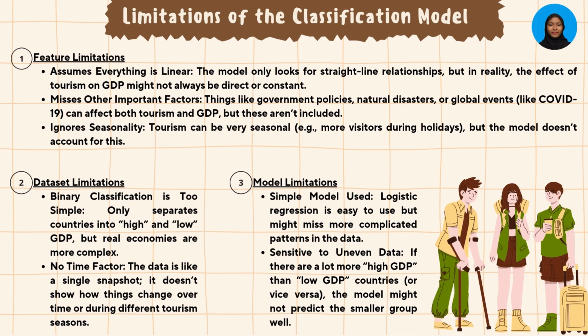Next one is limitations of the classification model. I will highlight the main limitations of our model. First, it assumes everything is linear and misses important factors like government policies or events, and it doesn't account for tourism seasonality. Second, the dataset is too simple, only splitting countries into high and low GDP, and it doesn't show how things change over time or during different tourism seasons. Finally, the model itself is basic and may miss complex patterns, and if the data is uneven, like having many more high GDP countries, it might not predict the smaller group accurately.